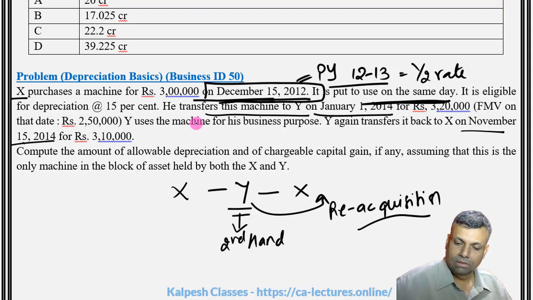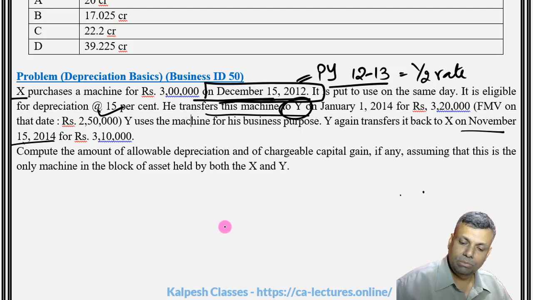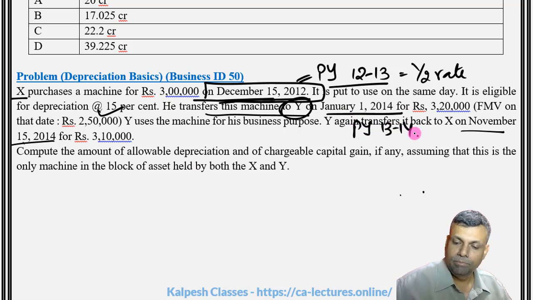So what is going to be your next year now? Next year, it is eligible for depreciation. We have considered he transfers the machine to Y on January 1, 2014. So January 1, 2014 is basically your previous year 13-14. So that is basically your next year.